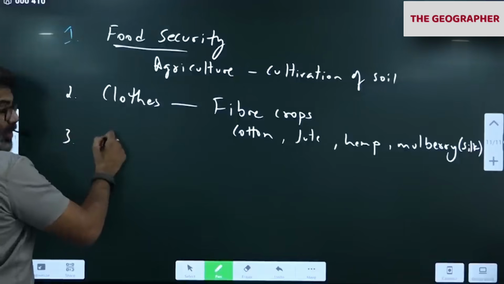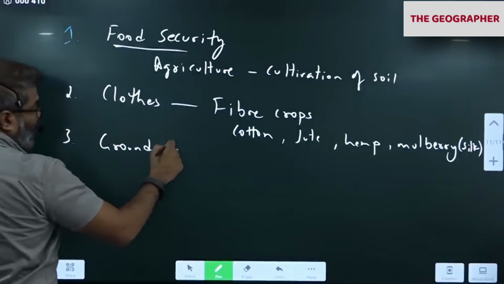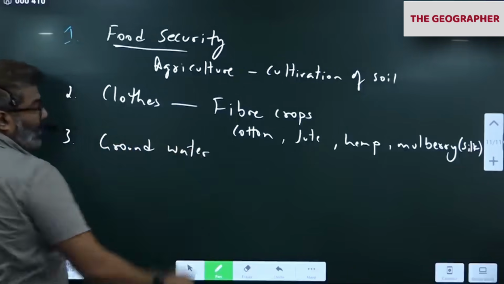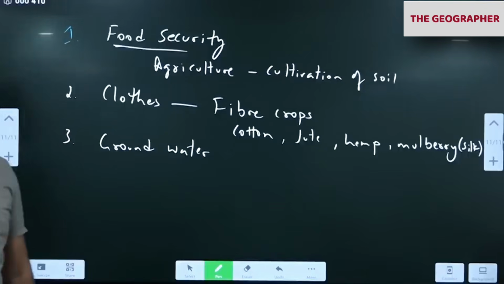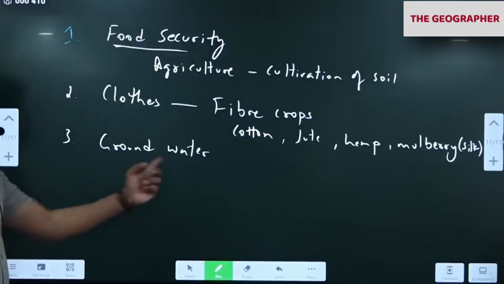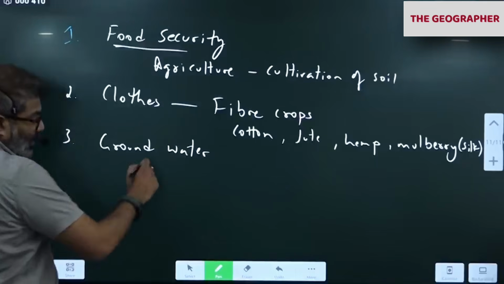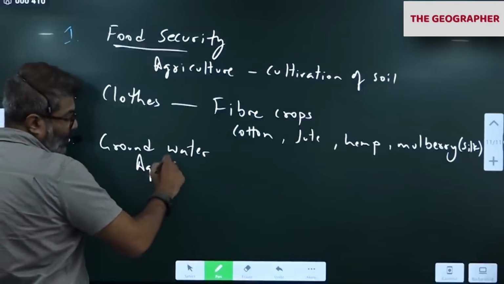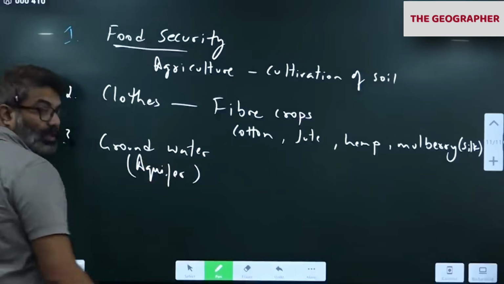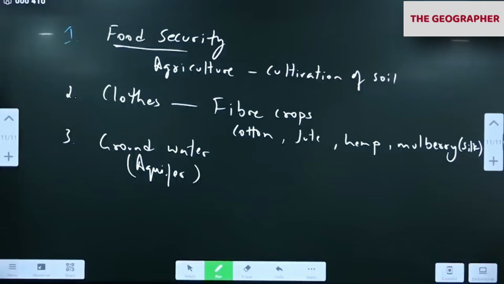Next, groundwater. Notice every time it rains, the water will fall first where? On the soil. Water goes down, collects in the ground, forming groundwater. Today, 30% of the fresh water is stored in the form of groundwater, in aquifers. Irrigation, drinking, and all, we use groundwater today.